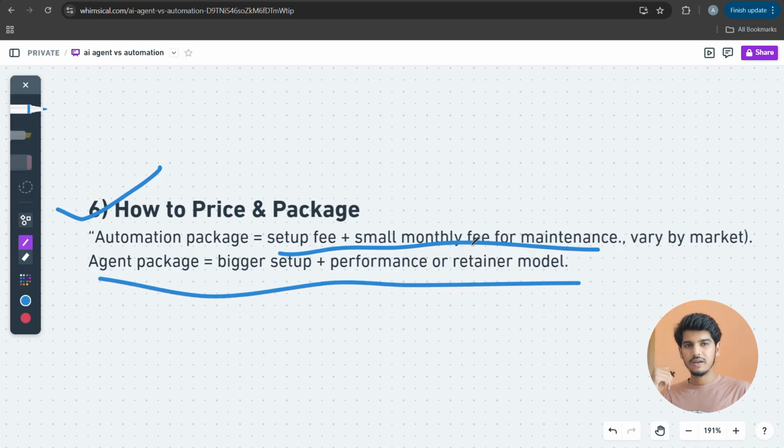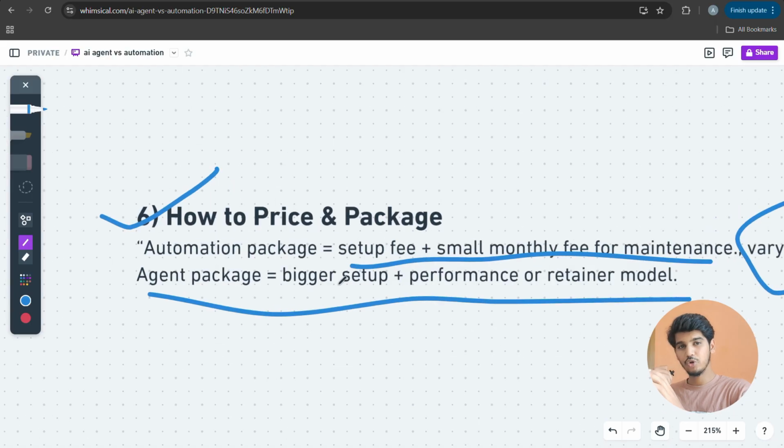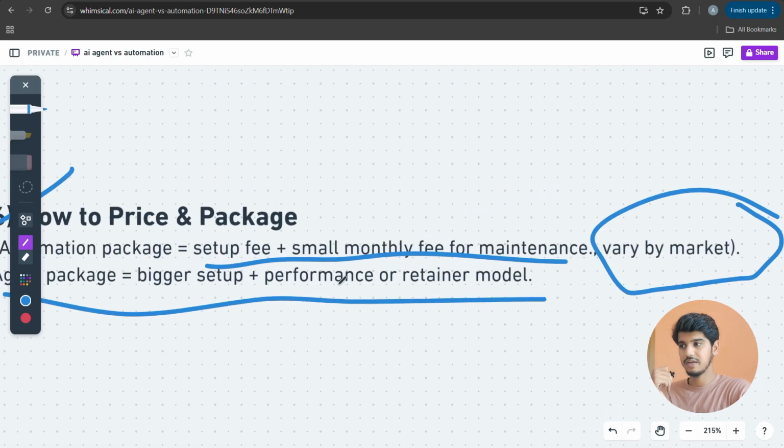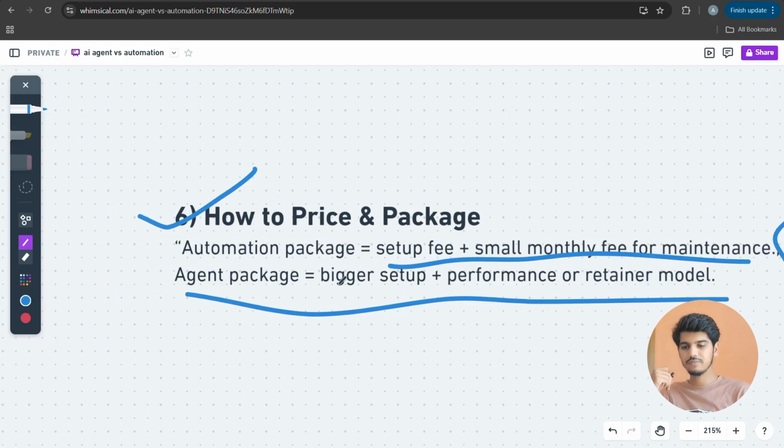For both automation and AI agent, when you set them up, you ask for the setup fee plus a monthly retainer. But in the case of AI agents, you can ask for a higher monthly retainer and higher setup fees, as they are models which talk and act like a human. But automation varies with the market. If you are going to automate a business's work that needs 10 employees right now, and you have replaced all those 10 employees with AI automation, which does all the repetitive tasks basically done by those humans, then you can charge more money for that.